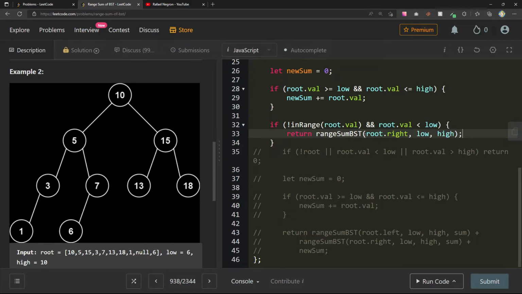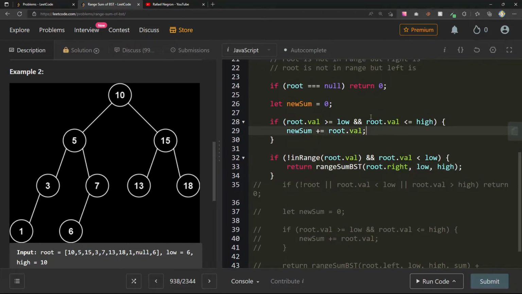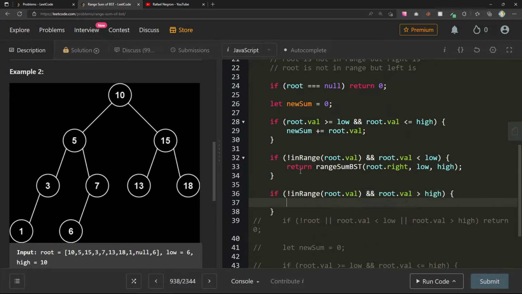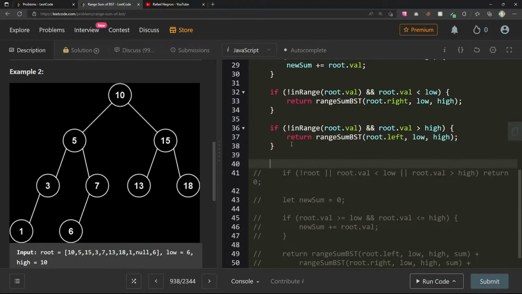I wasn't even using sum anywhere, right? Okay, so if not in range, root.val, and root.val is greater than high, return root.left, low, high. And I wonder if here we can just return new sum.